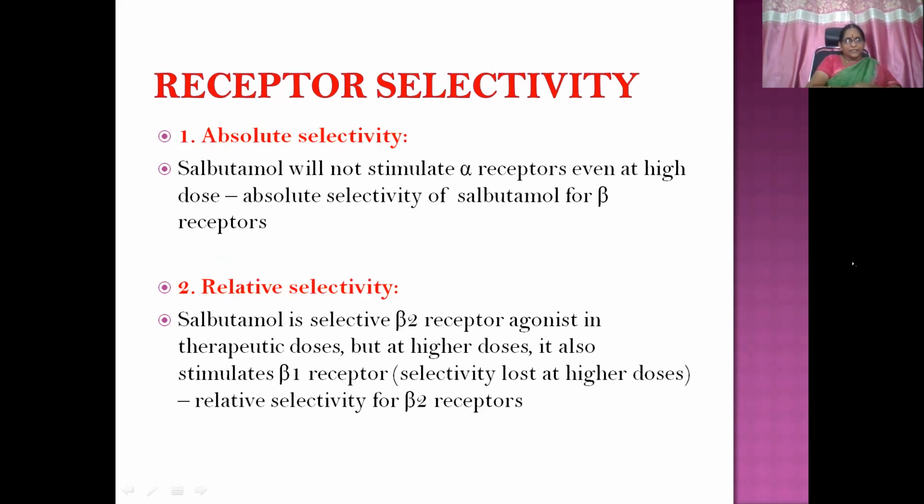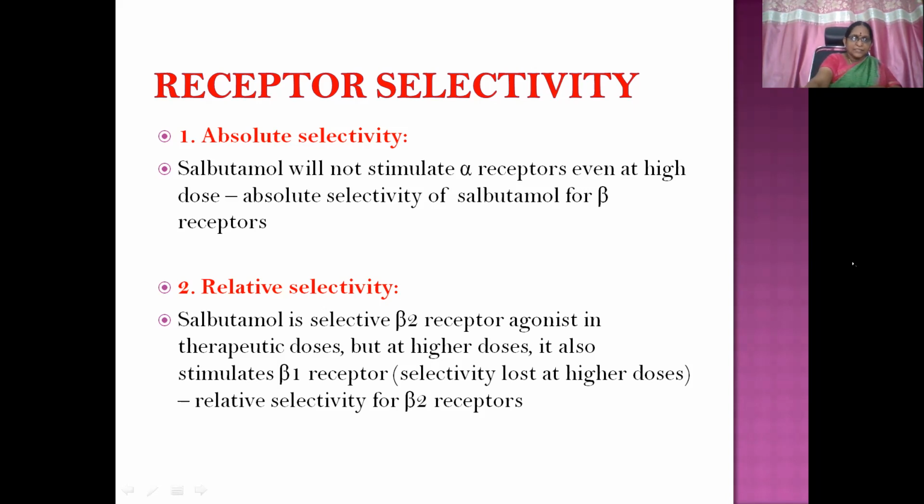Then absolute selectivity. Salbutamol will not stimulate alpha receptors even at high dose. So absolute selectivity of salbutamol is only for beta receptors. Relative selectivity. Salbutamol is a selective beta-2 receptor agonist in therapeutic doses, but if you go on increasing the dose of that particular molecule, it can also stimulate beta-1 receptors at high doses.